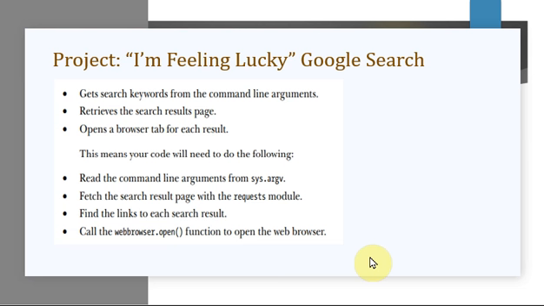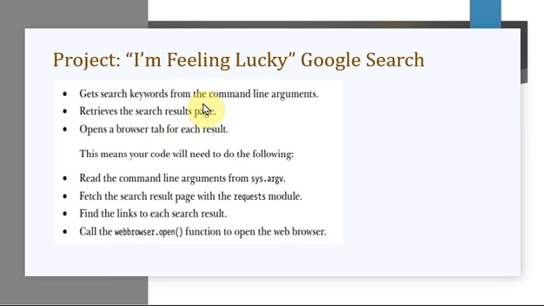Now the same thing: if I want to search the Beautiful Soup module in Python and I type it like that, you might get many suggestions. One by one you will click on them, and each will be opened in a tab, and if you want another one, again you click on it and open it in a tab. So what they're saying here is, let us have a script for this. Instead of doing this manually, let us have a script which is going to open the tabs for what we are searching for. So what is this project going to do?